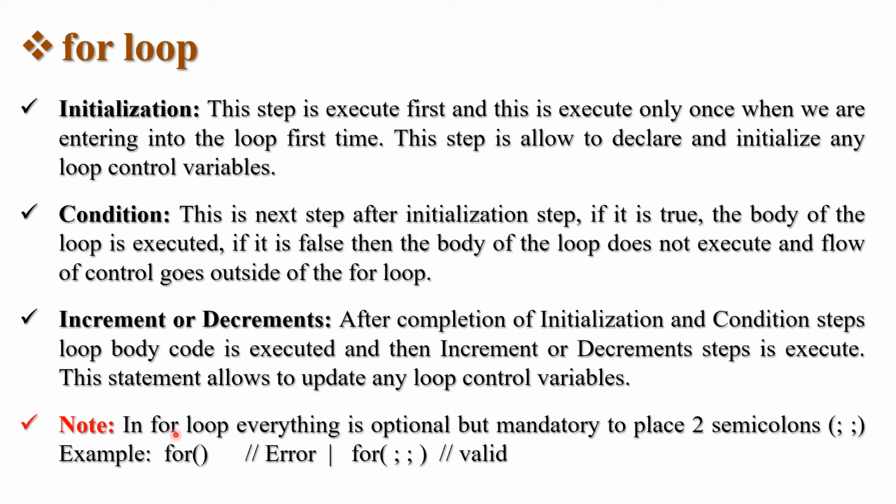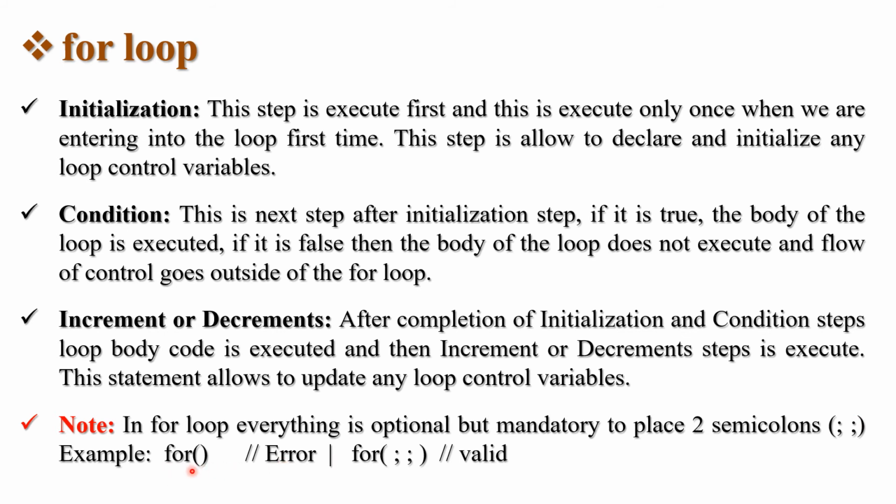Note, this is an important note. In a for loop, everything is optional, but it is mandatory to place two semicolons. If you don't initialize, then it is okay. If you don't give any condition, then also it is okay. If you don't give any increment or decrement operator, then it will be okay. So this is an error for loop.